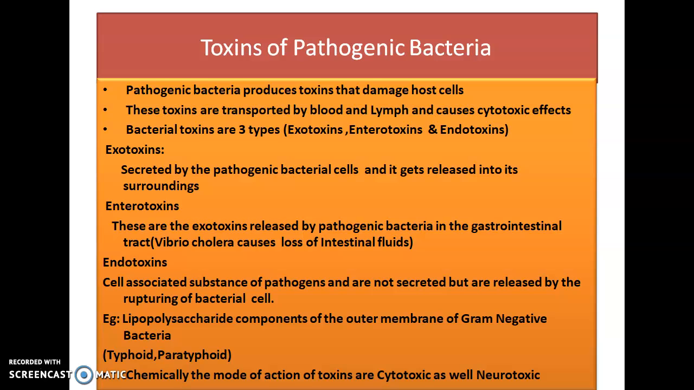What about the nature of these toxins? The mode of action of these toxins is cytotoxic as well as neurotoxic. Cytotoxic means the toxin can lyse or destroy the cells, and neurotoxic means it can affect the nervous system, brain, spinal cord, and associated nerves. So in both cytotoxic and neurotoxic ways, bacterial toxins are able to act.